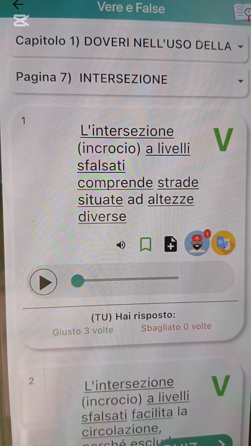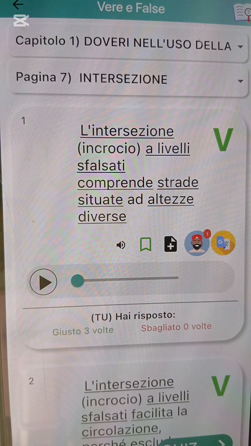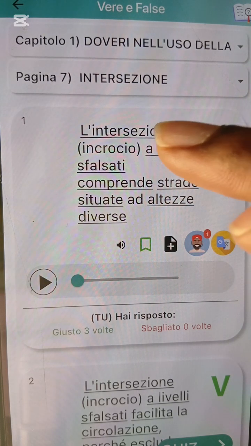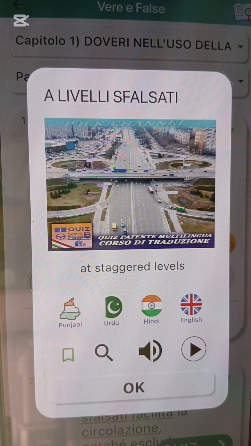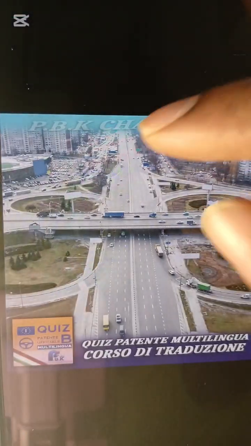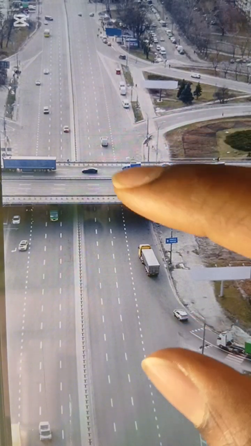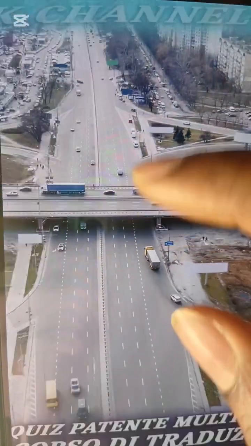L'intersezione, incrocio, a livelli sfalsati comprende strade situate ad altezze diverse. Intersezione a livelli sfalsati is the staggered road, the junction where they do not meet at the same place. More or less like overpass and underpass. They do not meet at the same what? Place. Like this picture you are seeing. They do not meet at the same place.